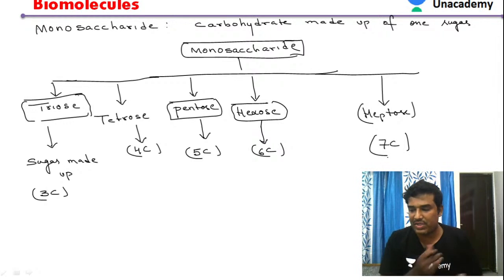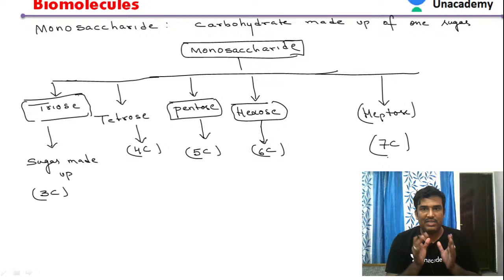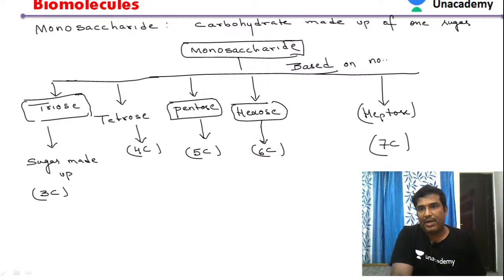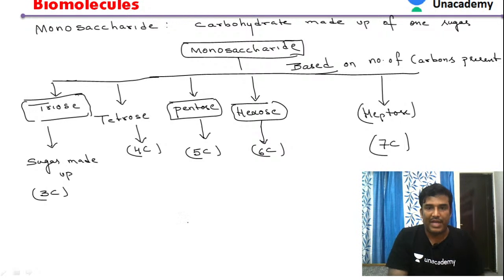Once again, what is a monosaccharide? It is a carbohydrate made up of one sugar. It is further classified into different types based upon the number of carbons present on the sugar molecule: triose, tetrose, pentose, hexose, heptose.